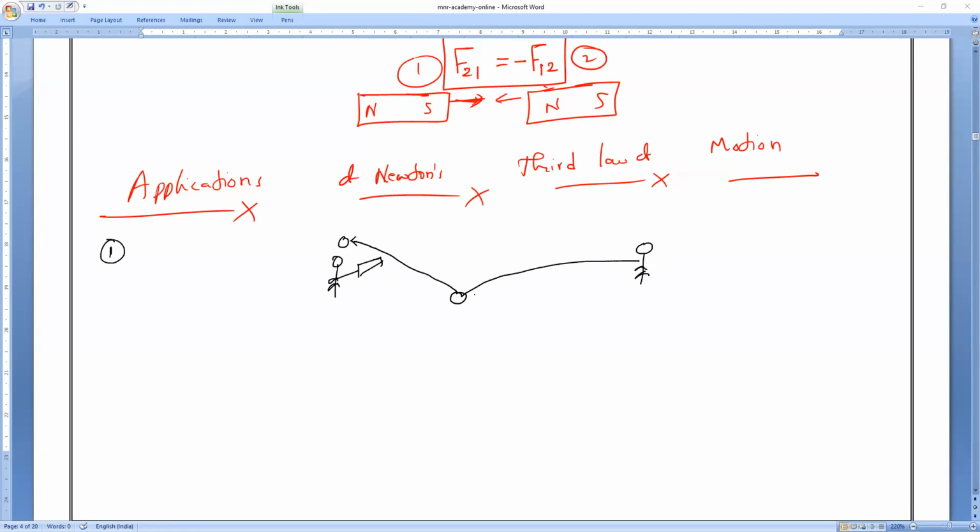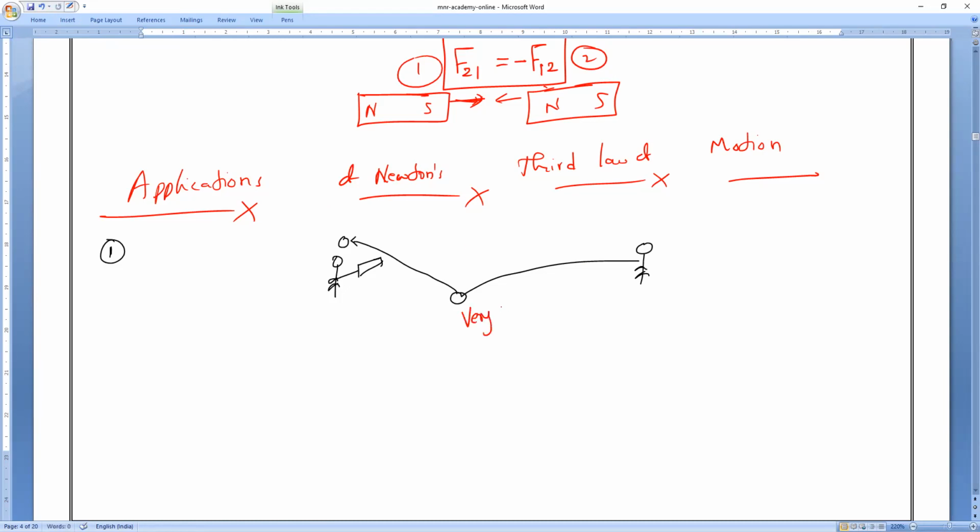Now, if he wants to make a bigger bounce, he needs to hit the ground very largely, forcefully, or he needs to throw the ball. If you want to make a bounce, what does the bowler have to do, everyone? There should be more force exerted on the ground by the ball. So he has to exert more force. If a bowler decides to make a bounce, what does he have to do? A fast bowler has to pitch the ball very, very hard on the ground. He has to hit the ground very, very hard.